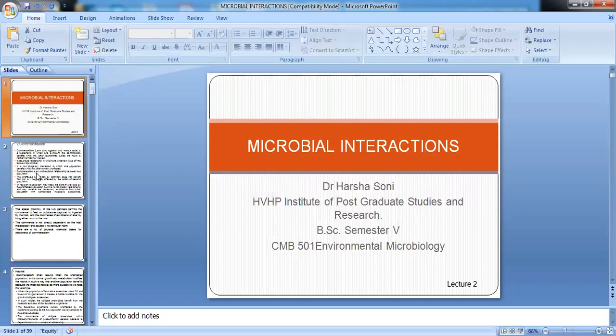Positive interactions are of four types: mutualism, commensalism, proto-cooperation, and neutralism. An association in which both the species are benefited and it is an obligate association, that is a compulsory association, is termed mutualism. We had a detailed discussion of mutualism in the last session. Today we'll start with commensalism.